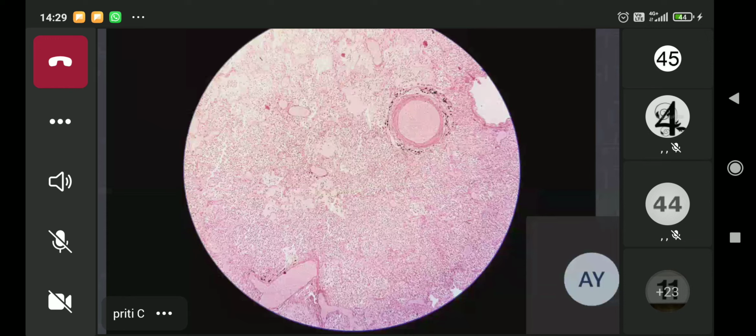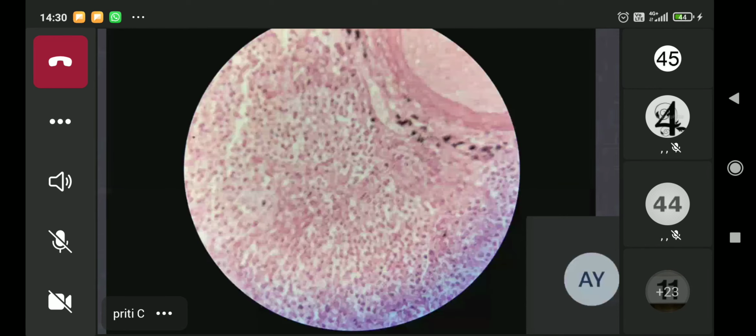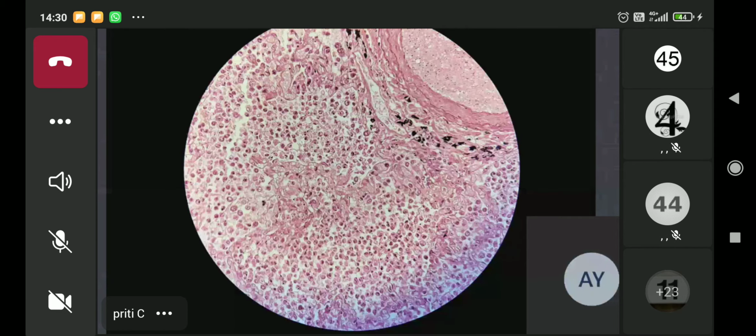So this slide is that of lobar pneumonia, where all the alveolar spaces that you see on your screen are showing intraalveolar, diffuse and dense neutrophilic infiltrate along with a lot of fluid. All that pink eosinophilic material is fluid. So you have dense neutrophilic infiltrate and intraalveolar fluid. If you put a gram stain, you can also see bacteria. This is most likely the stage of red hepatization, also with a lot of RBCs.